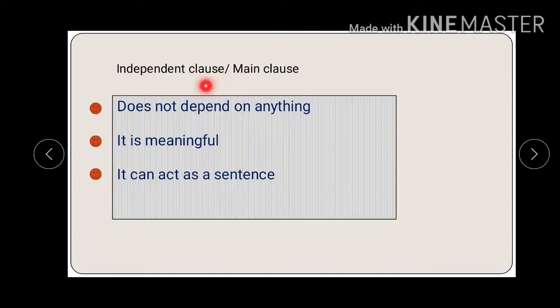Independent clause is also known by the name main clause. So what are the features of an independent clause? It does not depend on anything. It is meaningful and it can act as a sentence.